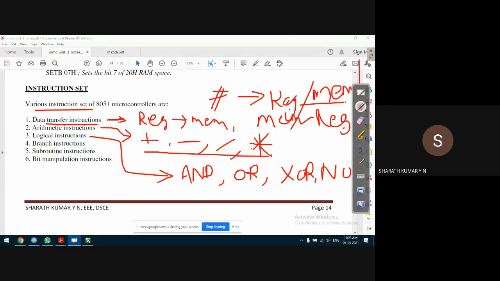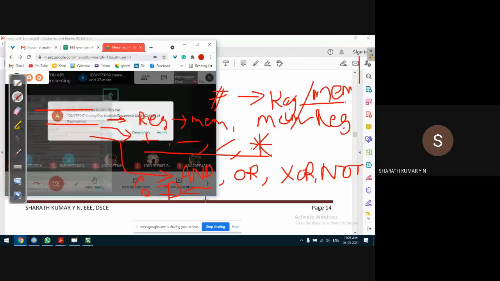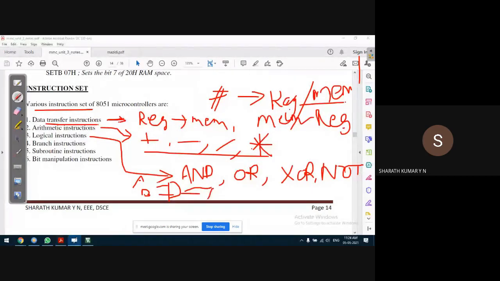AND operation is logical AND. We have seen AND of two variables, for example A, B, and the output is A into B.